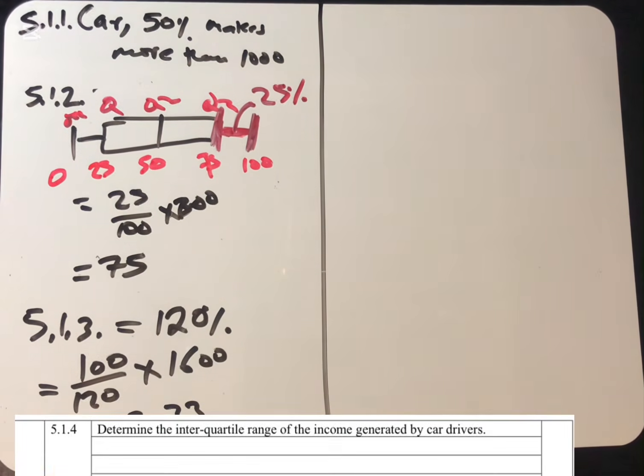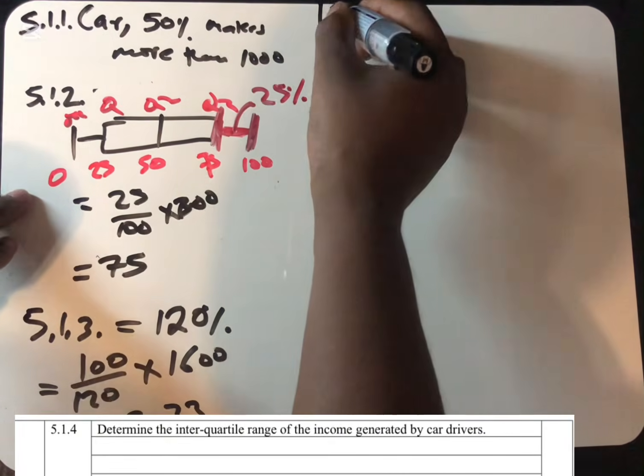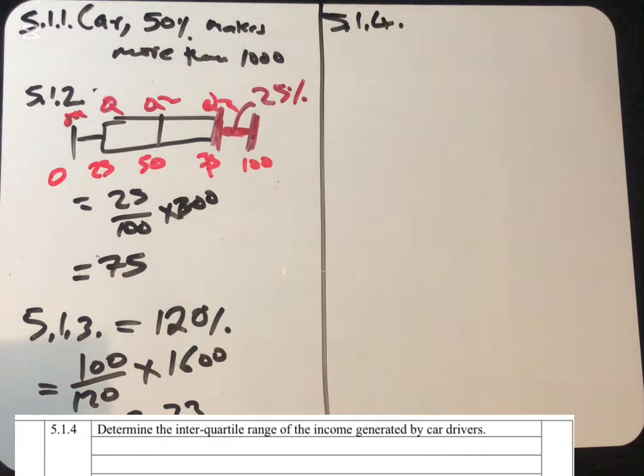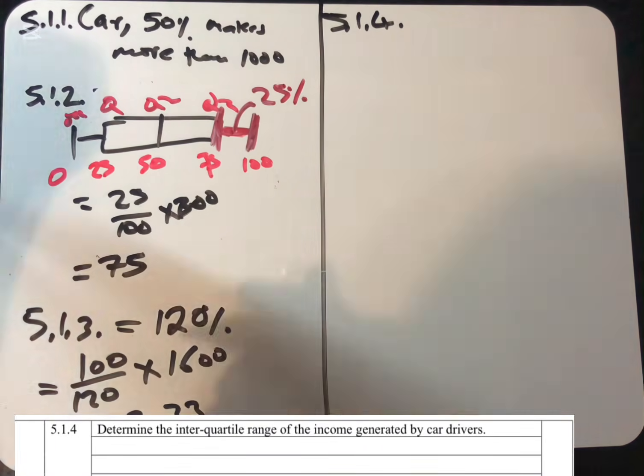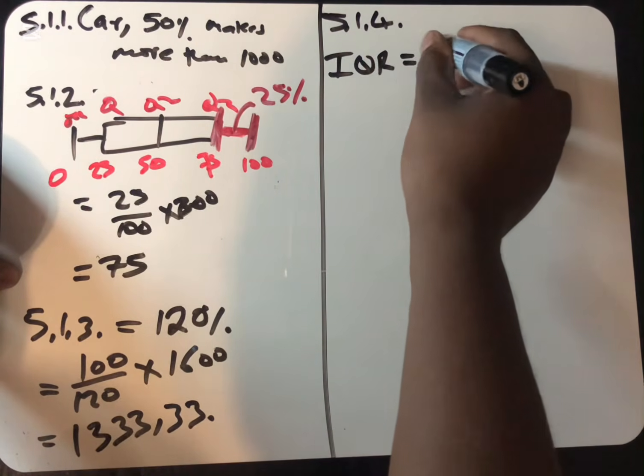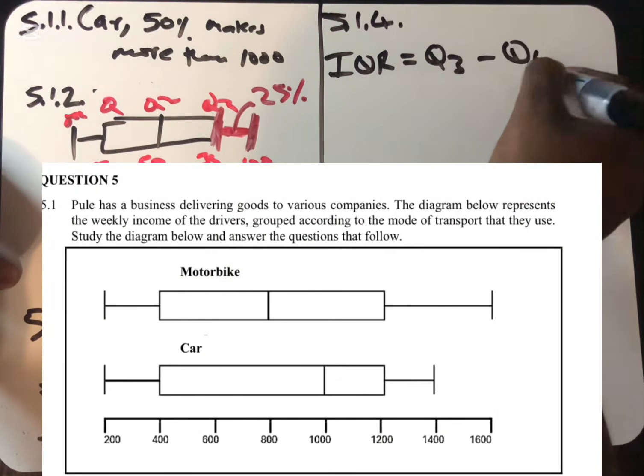Moving to the next question, 5.1.4. It says, determine the interquartile range of the income generated by car drivers. We know that the interquartile range is equal to Q3 minus Q1.